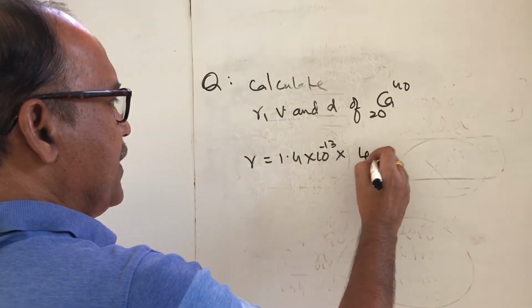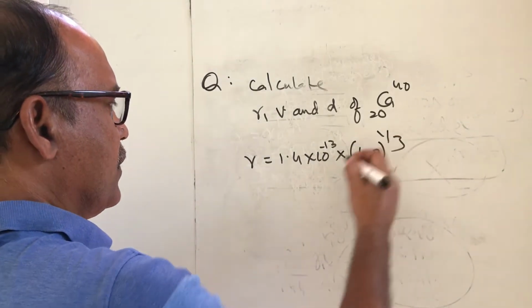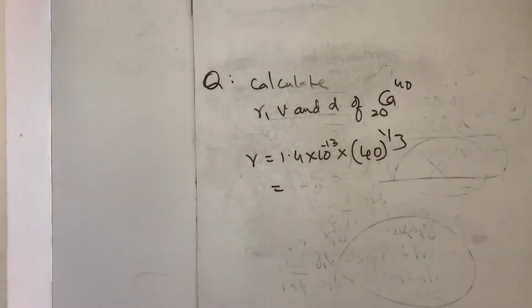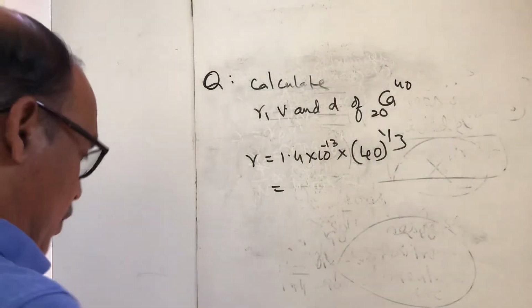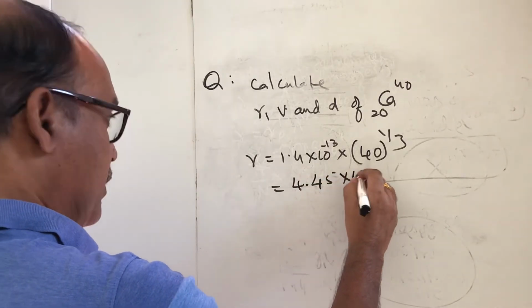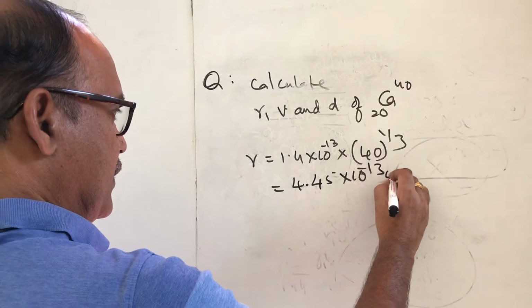The radius is r naught times A to the power one-third, the cube root of 40, whose value comes out to be 4.45 into 10 power minus 13 centimeters.